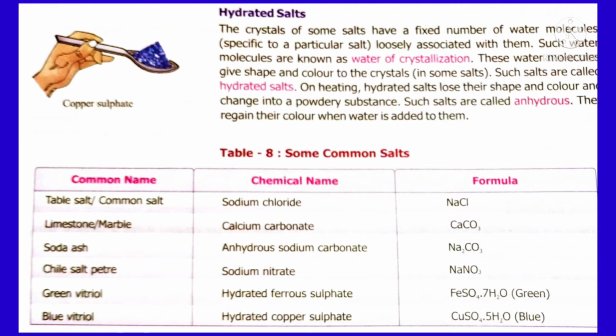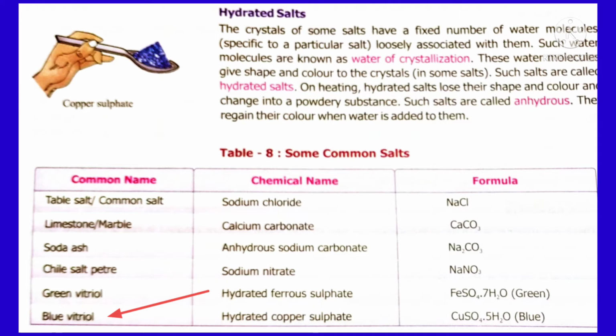Now let us look at some chemical names of common salts. Table salt's chemical name is sodium chloride. Limestone or marble, both have the chemical name calcium carbonate. Soda ash is anhydrous sodium carbonate, Chile saltpeter is sodium nitrate, green vitriol is hydrated ferrous sulfate, and blue vitriol is hydrated copper sulfate.